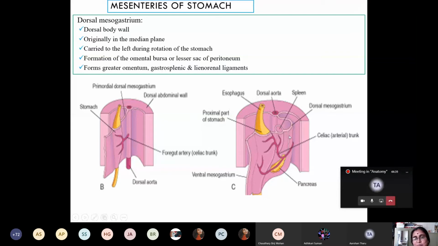So the derivatives of the ventral mesogastrium are the falciform ligament and lesser omentum. The derivative of the dorsal mesogastrium, the most important one, the elongated one, is known as the greater omentum. Then others are gastrosplenic, lienorenal, and gastrophrenic. Confident? Are you confident with the mesenteries of the stomach? What are the mesenteries of the stomach?